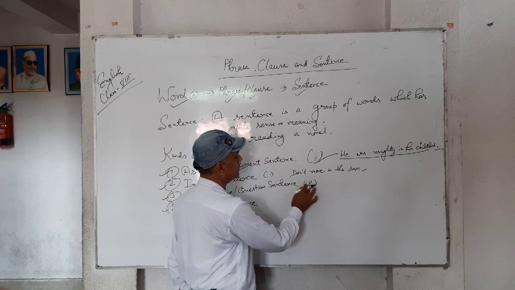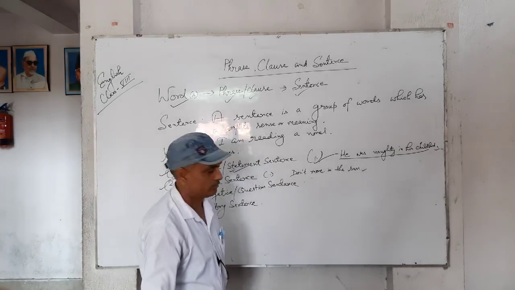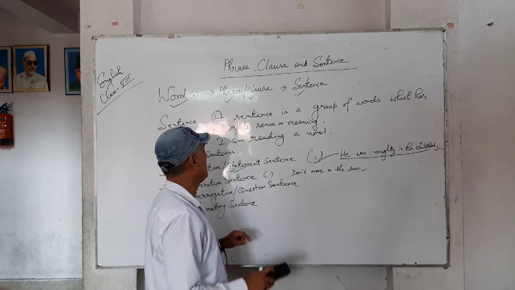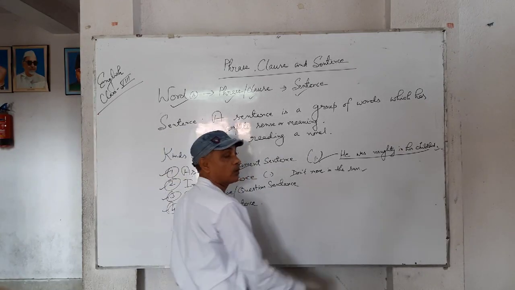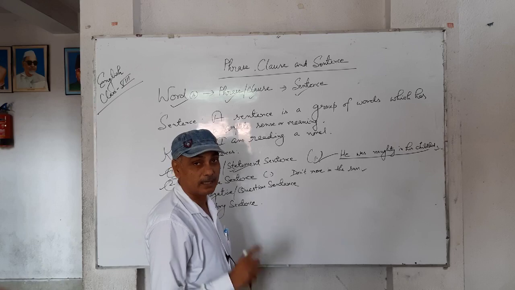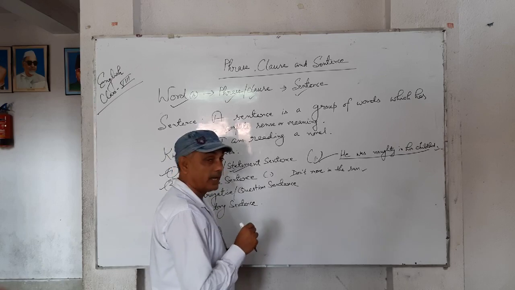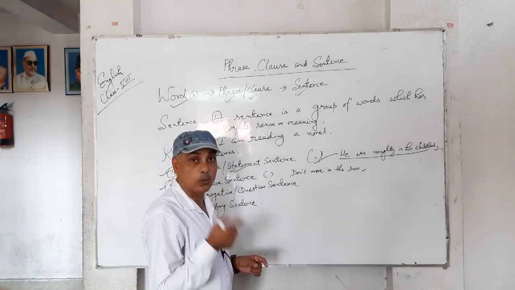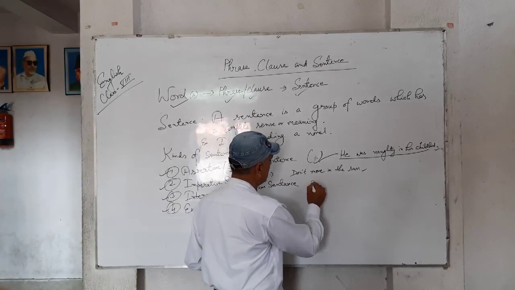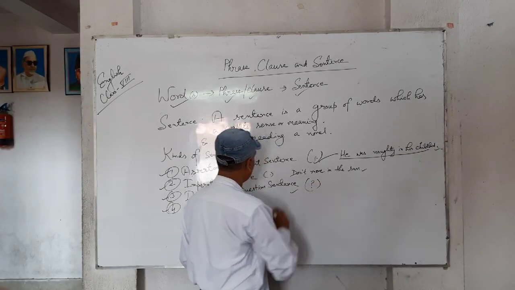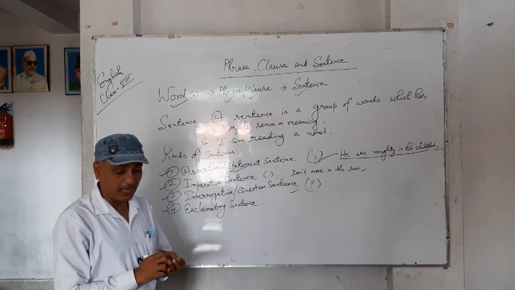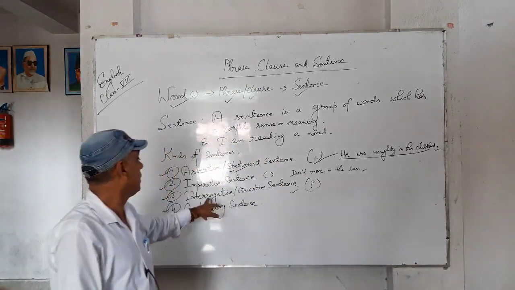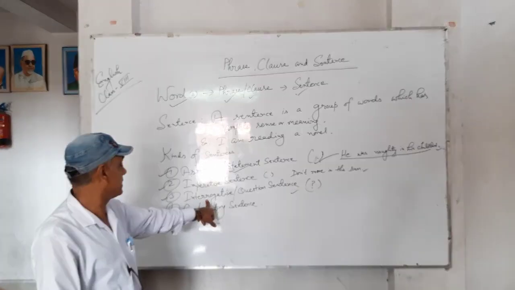A question sentence, as the name suggests, ends with a question mark. A sentence which asks a question is called an interrogative sentence.